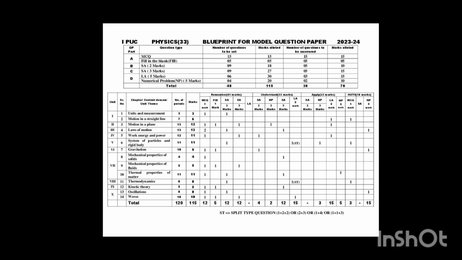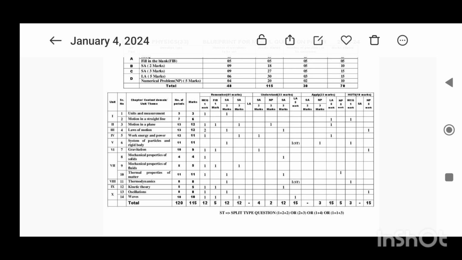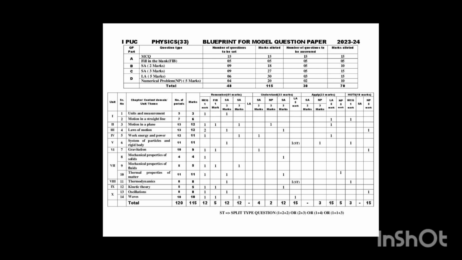Including part A and part B of the physics textbooks, there are 6 questions in total: 3 questions from the part A textbook and 3 questions from the part B textbook. Of those you have to answer any 3 questions. Here also 3 extra questions are there.